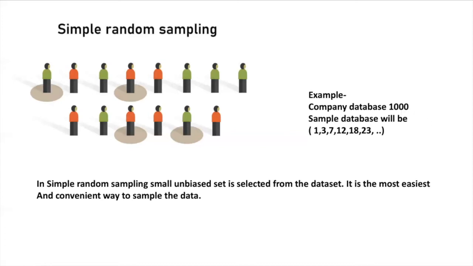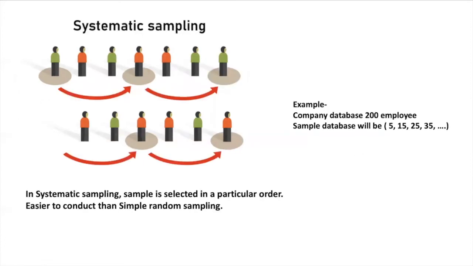So you can assign a number to every employee in the order of 1, 2, 3, 4, 5, 6, and so on. And then use a random number generator to select 100 employees. So our sample database can be 1, 3, 7, 12, 18 using the random generator, as they are all random without any pattern. Now let us move towards systematic sampling.